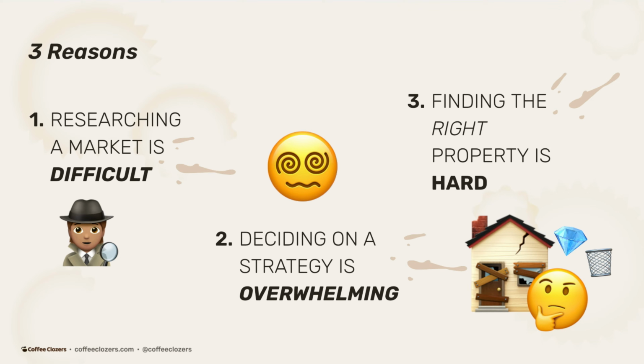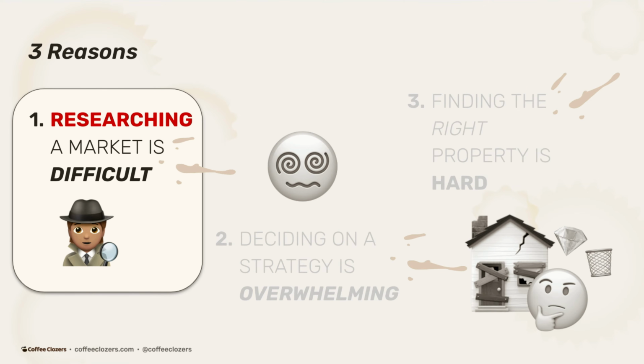Finding the right property is hard. In hot markets like, say, Houston, Texas, you can find thousands, sometimes even over 7,000 properties that are currently on market. How do you filter that down just to one? For the purpose of this video, I'm going to focus specifically on researching a market. How are we able to solve this with data?